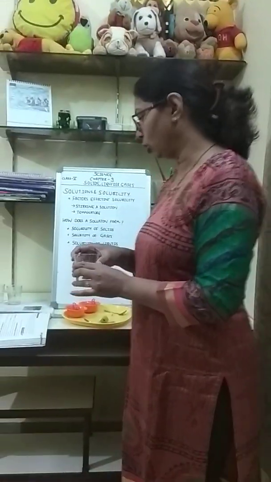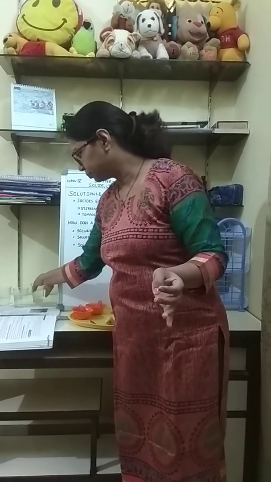No, it will not dissolve. Some of the oil has stuck to my spoon and some of the oil is still floating on water. You can see these oil droplets. It is still above water. That means it has not dissolved. So oil, chalk, sand, tea leaves, they cannot dissolve in water.